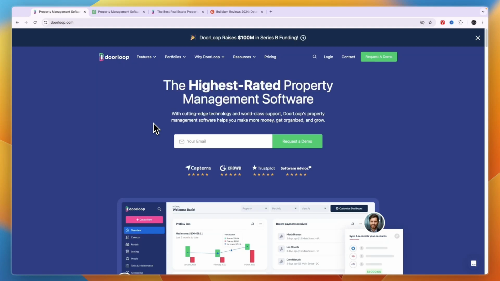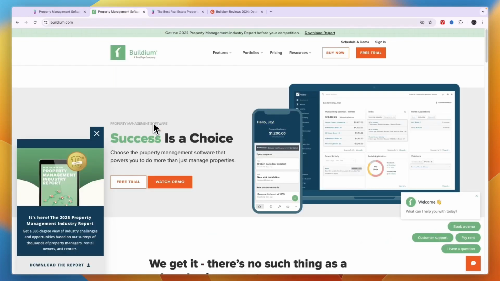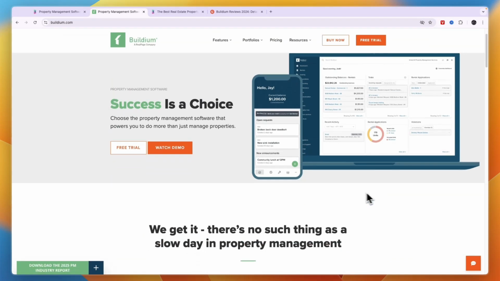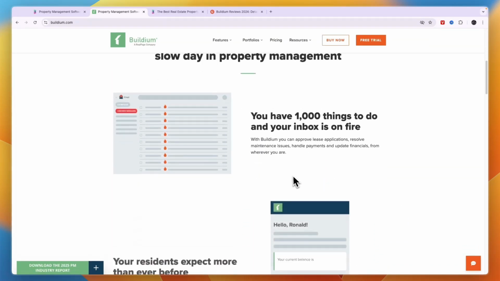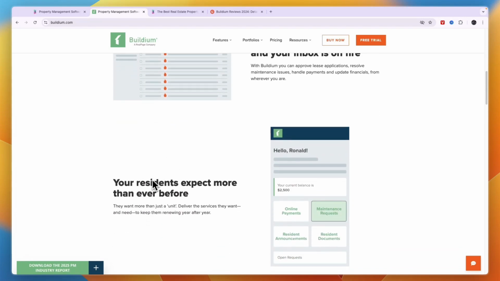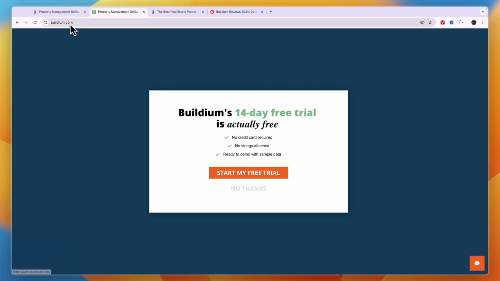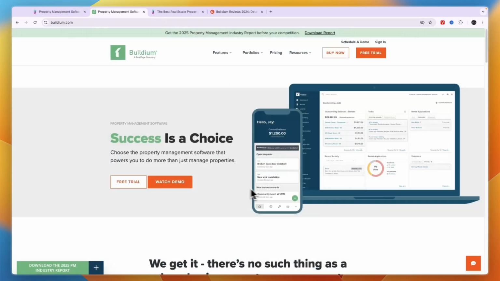In this video, I will compare the property management softwares DoorLoop versus Buildium. After trying out both of these, I will tell you which one I prefer and why. Now in my opinion, there is one clear winner, and in this video, I'll go over which one I think that is and why. Both of these are, as I said, property management softwares.